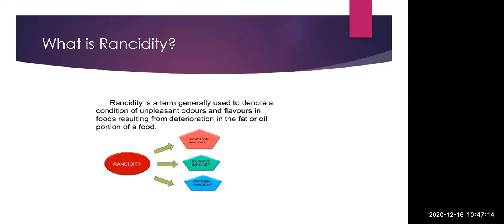Rancidity can be of many types. It can occur due to hydrolytic rancidity, oxidative rancidity, or microbial rancidity. Because of any one of these three conditions, rancidity can occur.